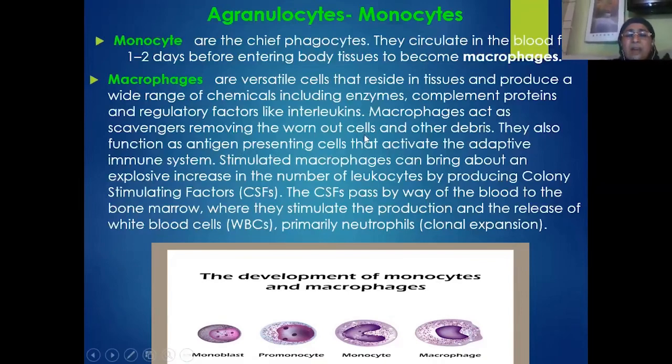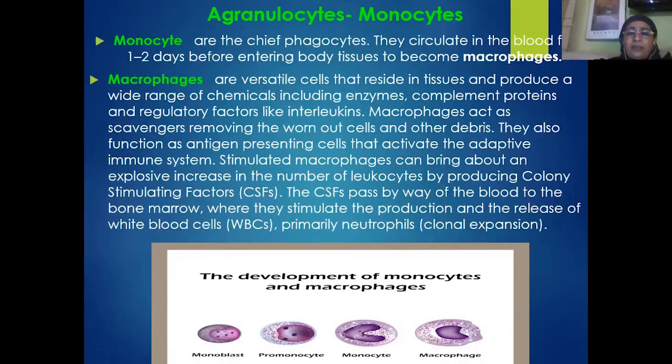These macrophages also engulf the pathogen and present the antigen. They locate the antigen or the epitope which causes the disease, and they present this antigen to the other white blood cells of adaptive immunity, particularly the B cells and T cells. Thereby they stimulate the adaptive immunity.